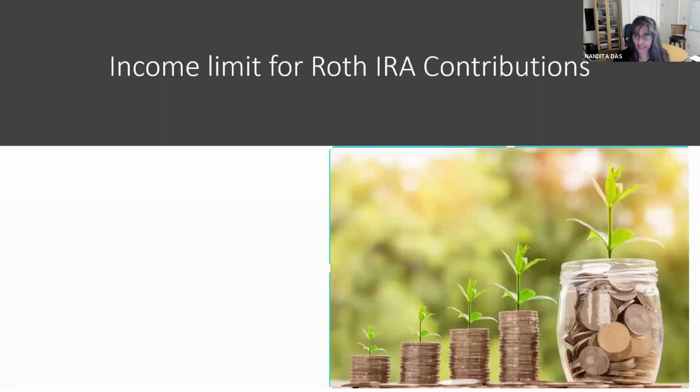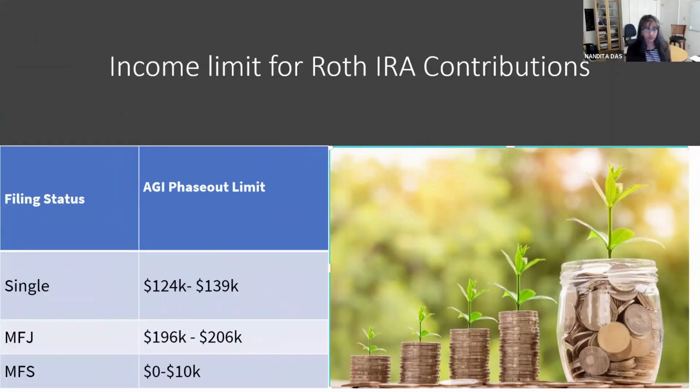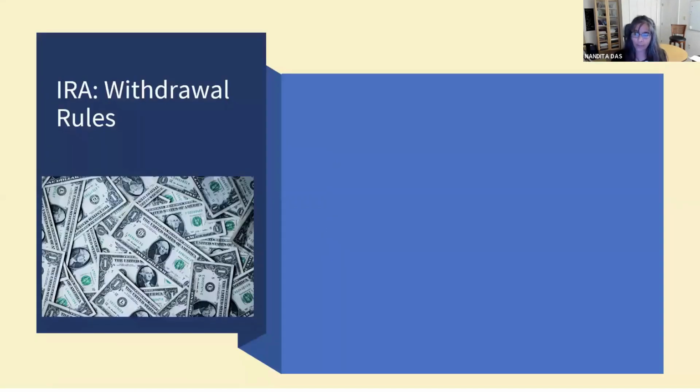But of course, there is an income limit for contribution, which again is dependent upon your filing status. So for example, if your filing status is married filing jointly, then you are no longer able to contribute if your AGI is 206,000. It starts phasing out at 196,000 and it's totally phased out at 206,000.